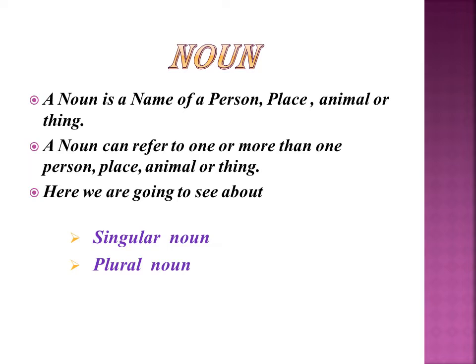What is a noun? A noun is the name of a person, place, animal or thing. A noun can refer to one or more than one person, place, animal or thing. Here we are going to see about singular noun and plural noun.